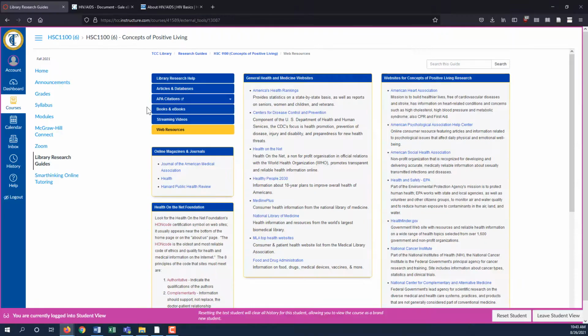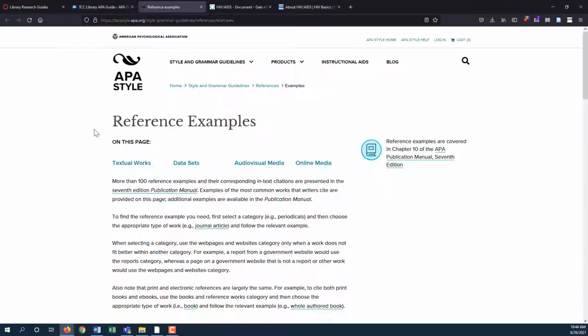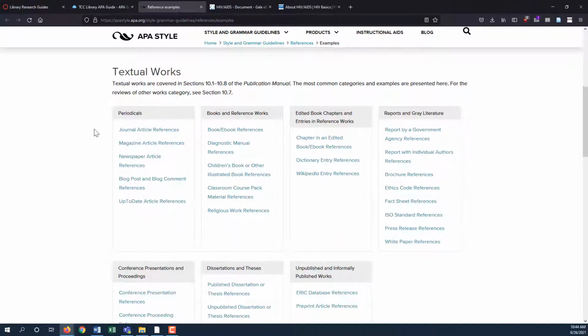To fix your citations, you will use the APA Research Guide, linked from the Research Guide in your Canvas course shell. There are many useful guides and tutorials on this page, but an easy way to check your references is by comparing them to the APA reference examples. These are provided by the American Psychological Association, so you know that you can trust them. Identify what types of sources you're using so you know which reference examples to use on this page.